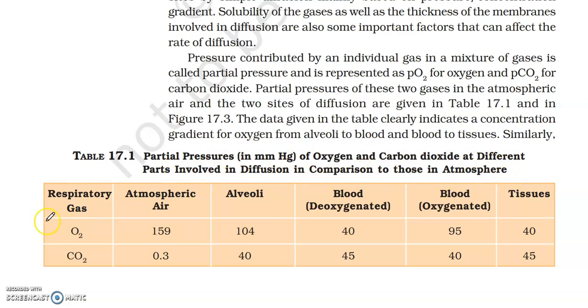Similarly, partial pressures in millimeters Hg of oxygen and carbon dioxide at different paths involved in diffusion, in comparison to those in atmosphere. Oxygen in atmospheric air is 159, in alveoli is 104, in deoxygenated blood is 40, in oxygenated blood is 95, and in tissues is 40. Carbon dioxide in atmospheric air is 0.3, in alveoli is 40, in deoxygenated blood is 45, in oxygenated blood is 40, and in tissues is 45.